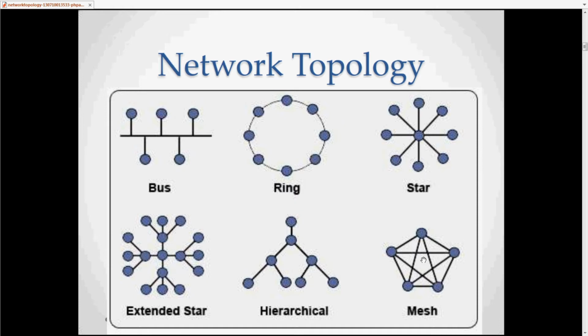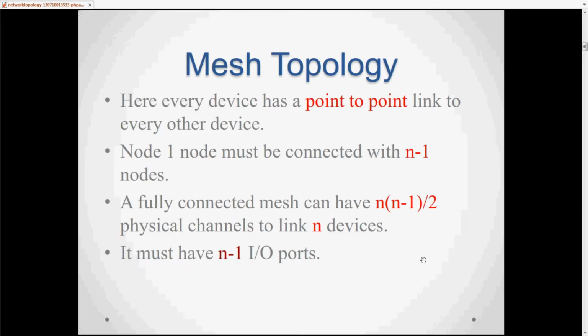Next, mesh topology. Here every device has a point-to-point link to every other device. A node must be connected with n-1 nodes. What is the meaning of a node? One node must be connected with n-1. Suppose there are five clients.